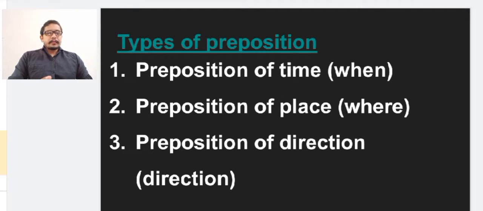Mainly three types of preposition we are going to learn in this video. The first one is preposition of time, the second one is preposition of place, and the third one is preposition of direction. These three types of preposition we are just going to learn in this video.